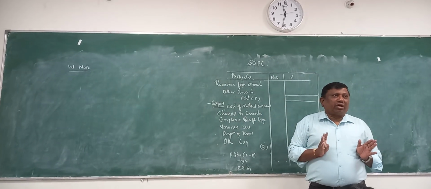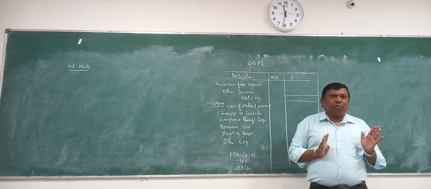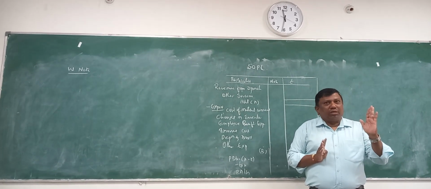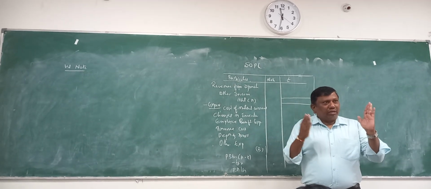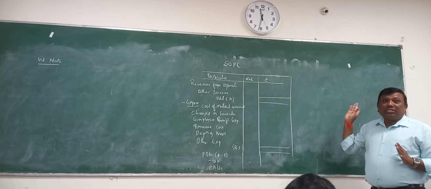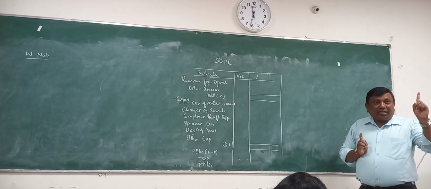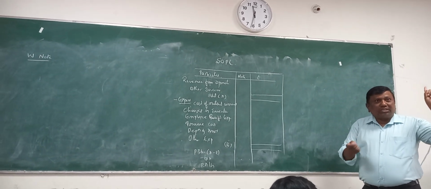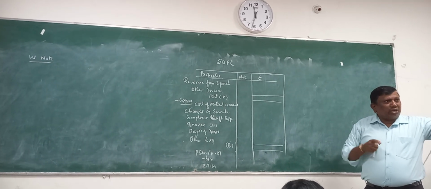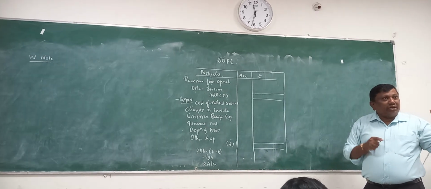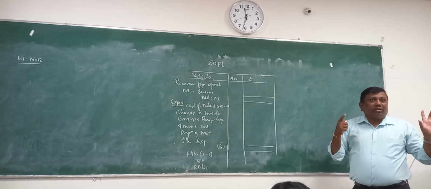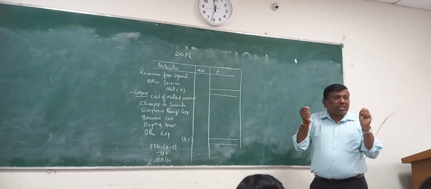Changes in inventory: the difference between opening stock and closing stock. For example, assume opening stock is 10,000 and closing stock is 8,000. The 10,000 is the amount we paid, on the debit side. The closing stock, what we have at the end, is our income. So 10 minus 8, the difference is 2,000, and that is expenditure.